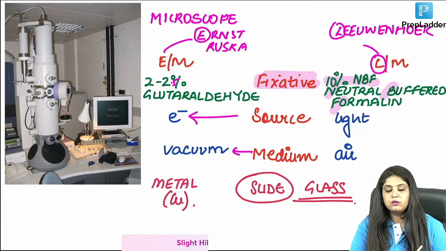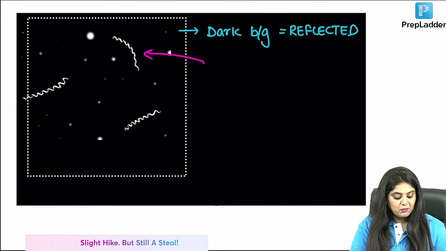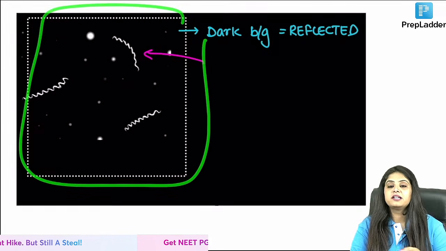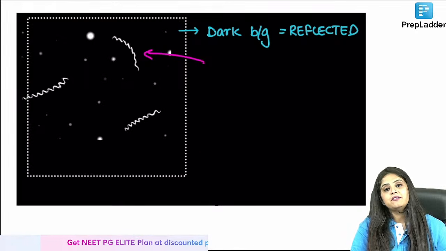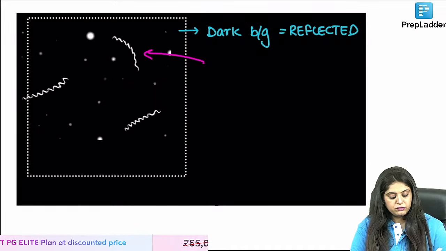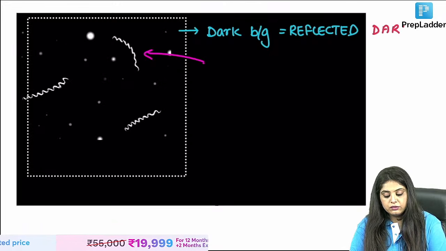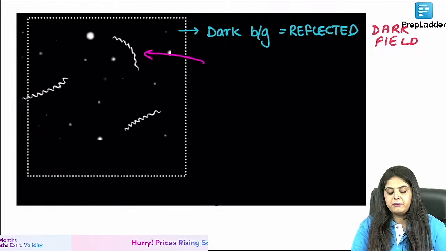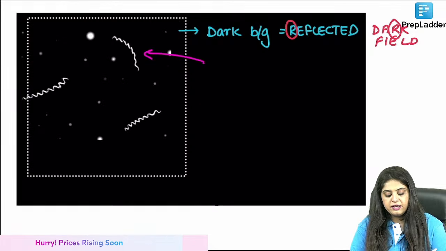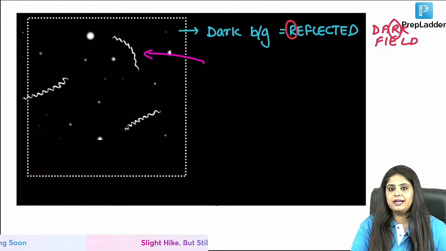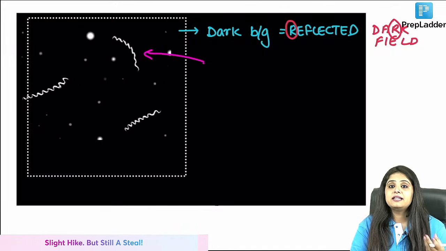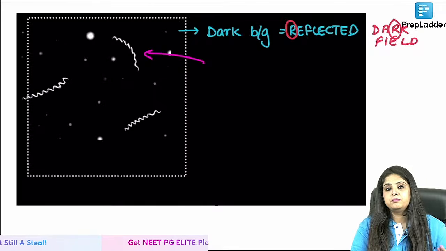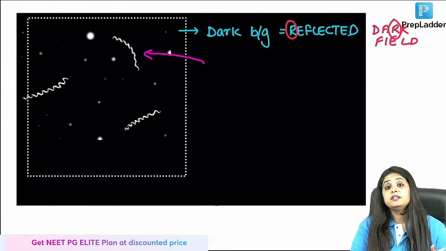Now that we have studied so many microscopes, why not one more? What is this microscope? The one that looks like a complete black background. Of course it has to be a dark background, so it is a dark field microscope. Now they will ask you, what kind of light have you made in a dark field microscope? We are not using the regular light. We are using the regular light, like a bulb, but in that we are also adding certain extra plates, because of which it becomes a reflected light.